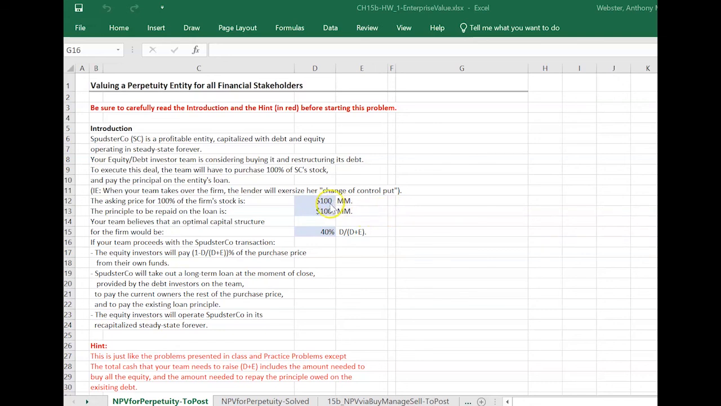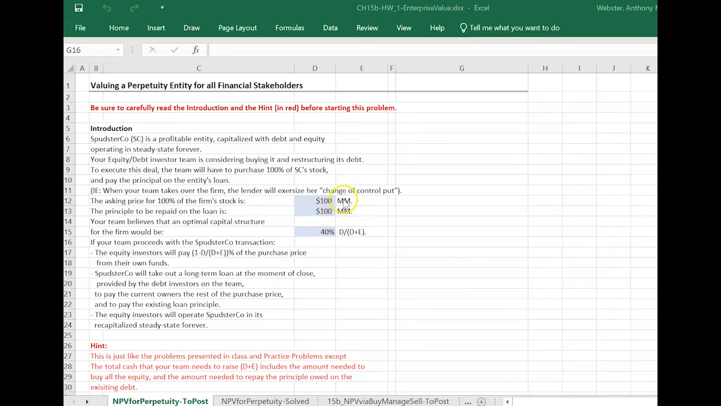So the total amount that the team is going to have to cough up to take control of this entity is going to be 200. Going to have to buy all the shares of stock and refinance the debt. The current lender is going to exercise their change of control put, saying if there is a change in ownership, then all the debt becomes due and payable immediately.